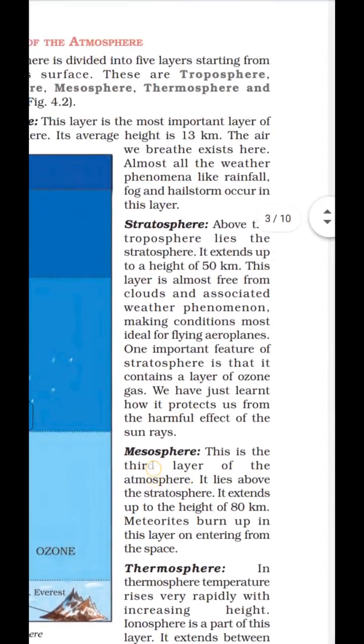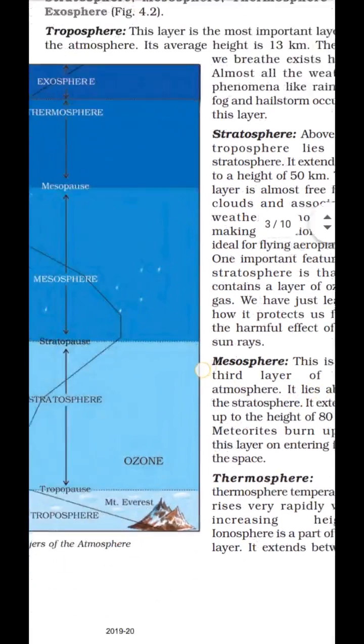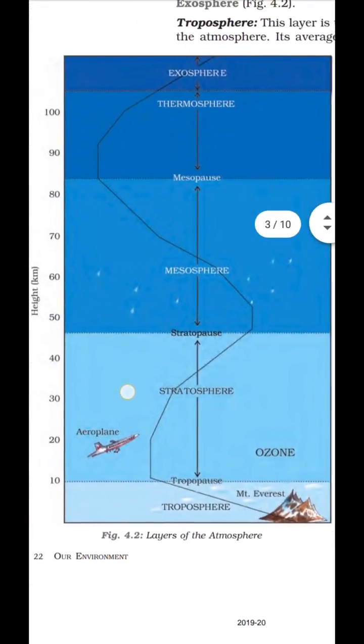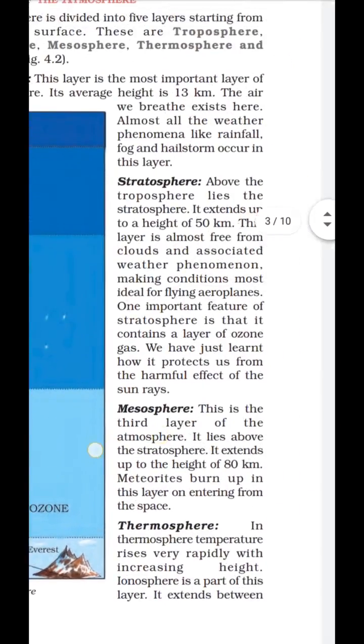So after the troposphere we will go to the stratosphere. Stratosphere is also very important. Why is it important? Let's read. Above the troposphere lies the stratosphere. It extends up to a height of 50 km. This layer is almost free from clouds and associated weather phenomena, making the condition most ideal to fly aeroplanes. One important feature of the stratosphere is that it contains the layer of ozone gas.